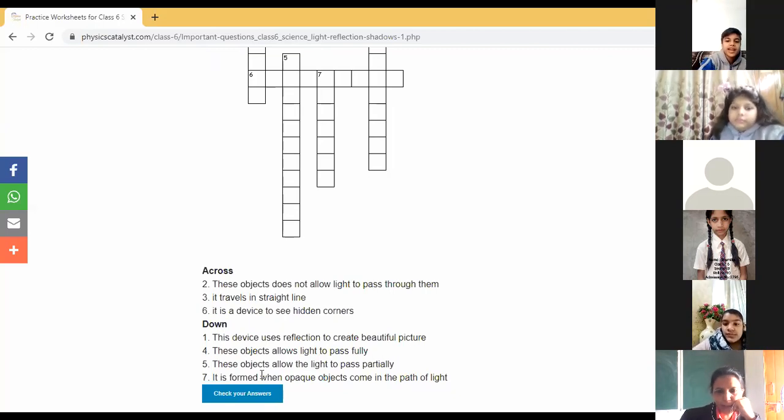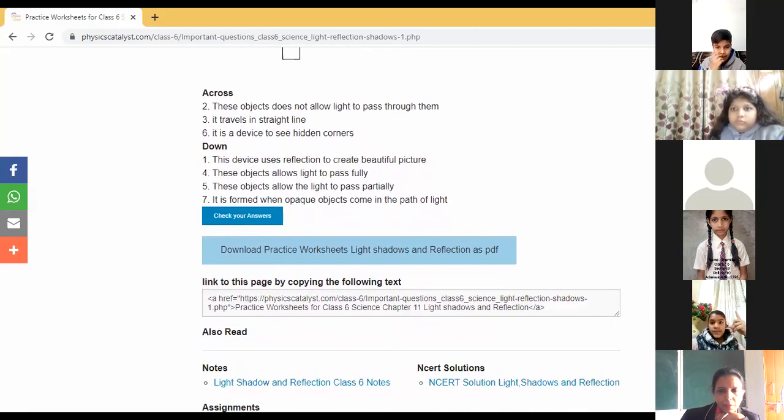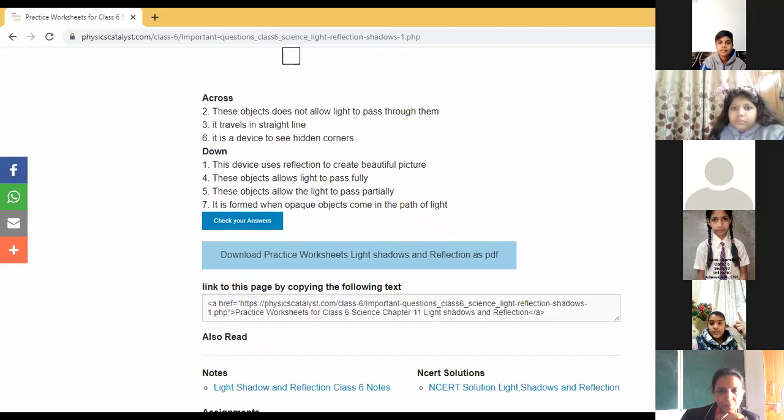Next is Bhumika, you have to give number 5. These objects allow the light to pass partially. Translucent. Okay. Number 7. It is formed in the path of light when opaque objects come in the way of light. Yes, Bhuvi, give the answer. Ma'am, shadow.